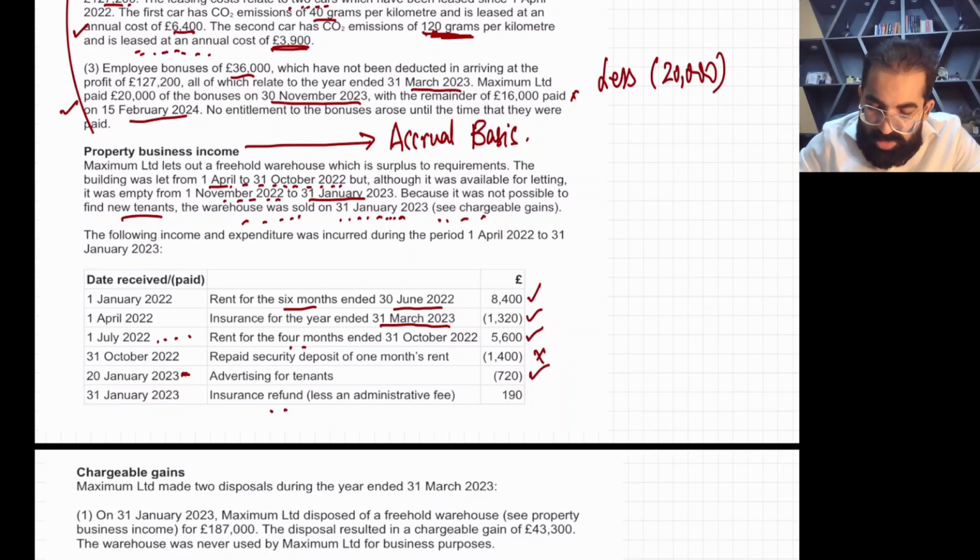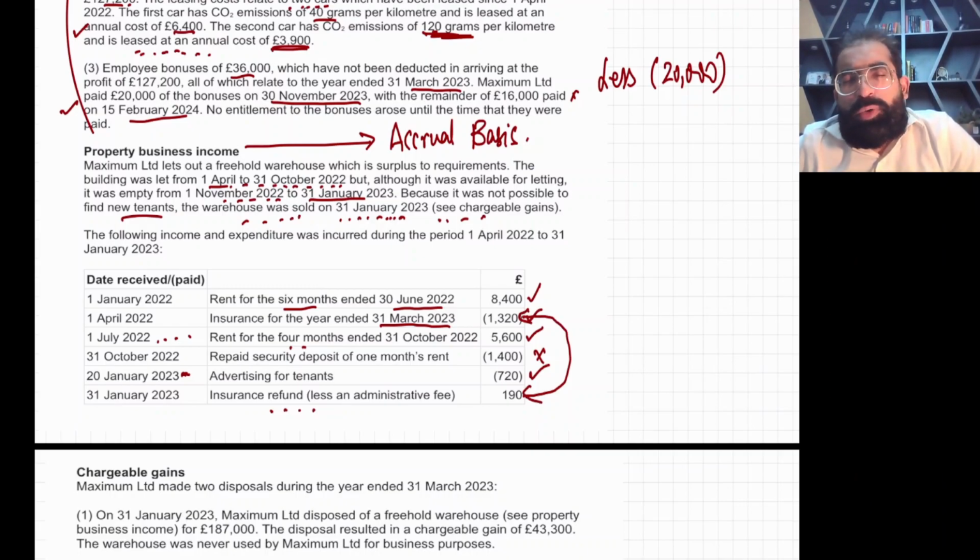Now the insurance refund, less at 190, yes. The insurance company refunded 190, and the expense is 1,320. So there is a 190 refund and 1,320 is the expense, so the net amount is your expense: 1,320 minus 190. Okay, just take 30 seconds or 1 minute to read it, concentrate, and then I'll give you some sketching as well. I'll give you a little sketching for this.